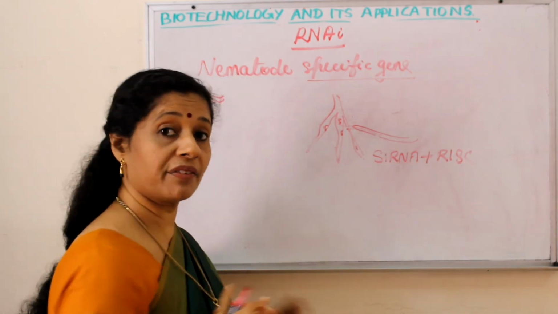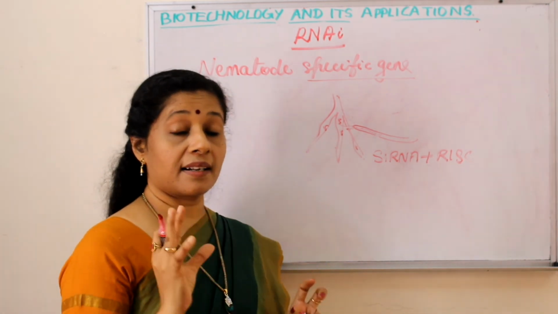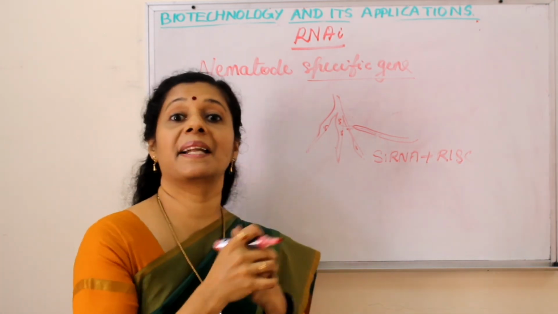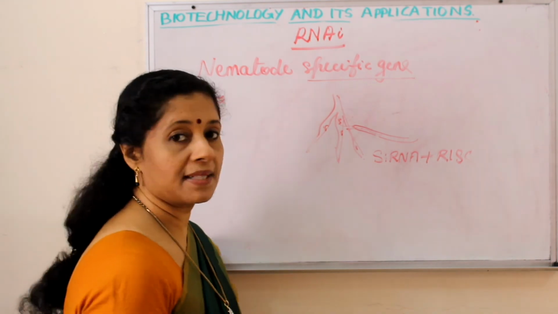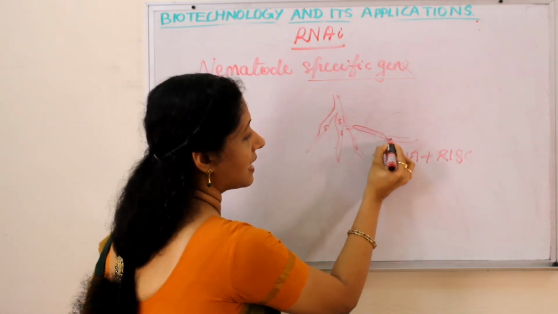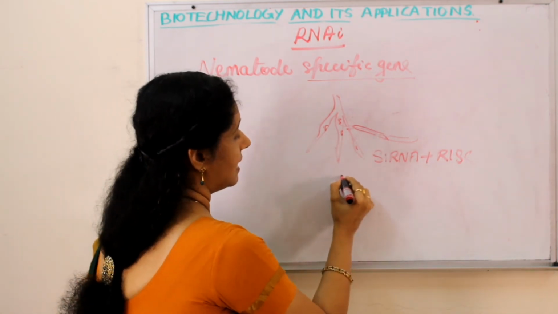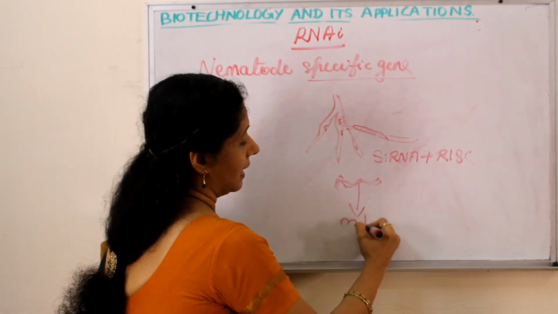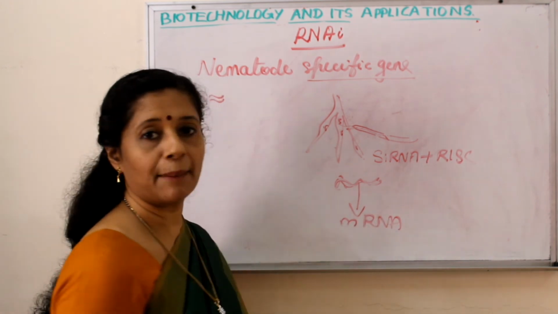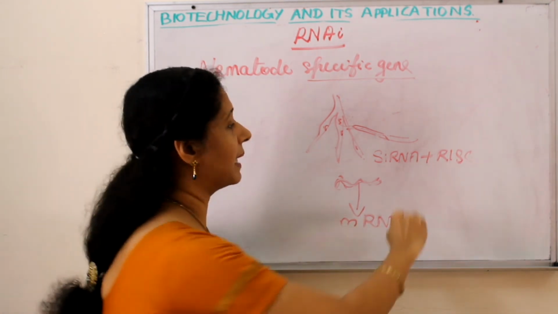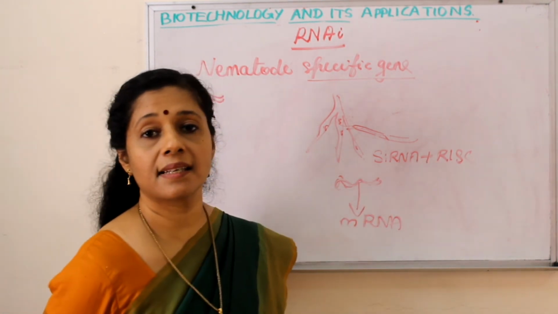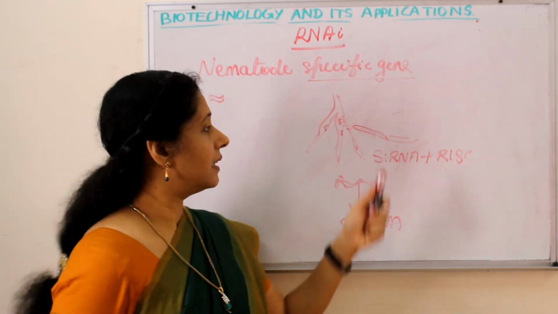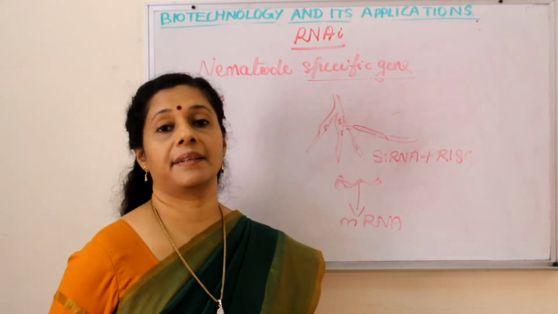RISC is present in the body of the nematode. So that RISC, by seeing siRNA, will come and combine. Now what happens? When its gene gets transcribed into mRNA in the body of the nematode, it will be degraded by the siRNA-RISC complex. As a result, the worm will die.